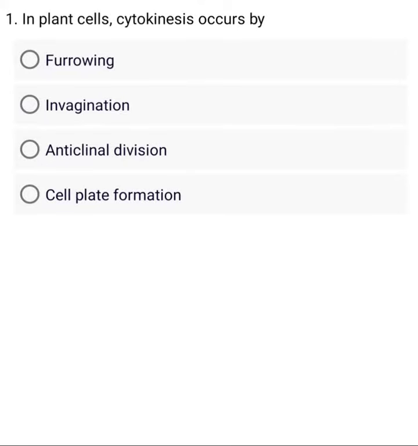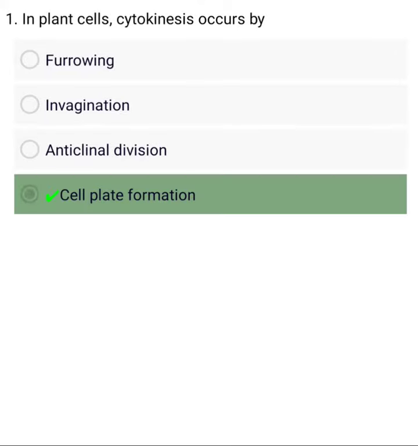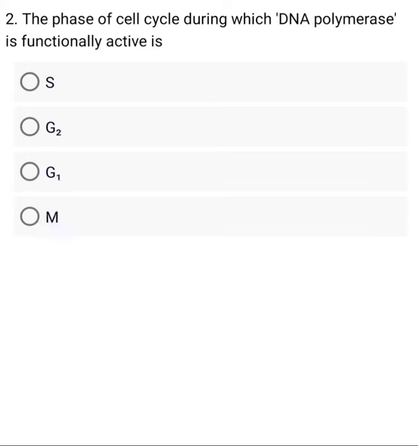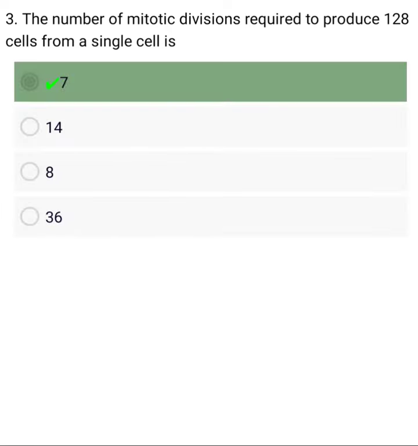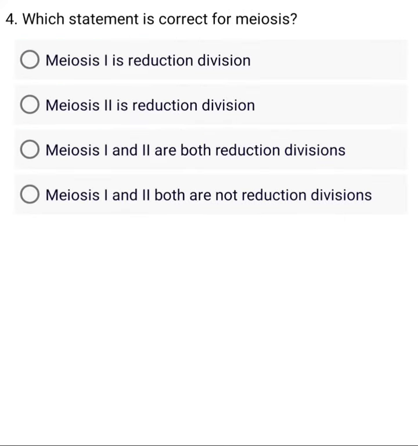In plant cells, cytokinesis occurs by... The phase of cell cycle during which DNA polymerase is functionally active is... The number of mitotic divisions required to produce 128 cells from a single cell is... Which statement is correct for meiosis?